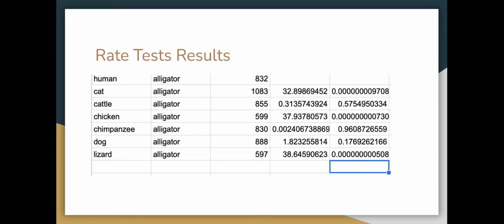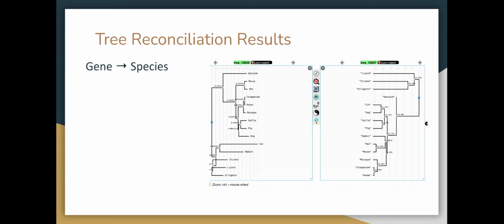So next was the rate tests, and the rate tests were used to test whether or not the differences were large enough to be statistically different from chance. And this here is the results of my rate tests, and I used alligator as the main outgroup. For the tree reconciliation, it's when a gene is compared to a consensus tree, and it estimates the inconsistency between genes and evolutionary history of different species.